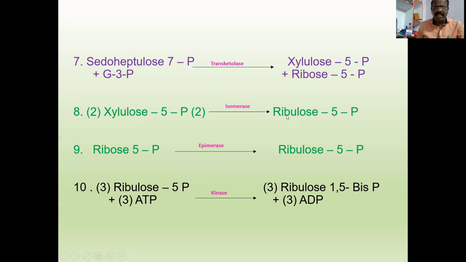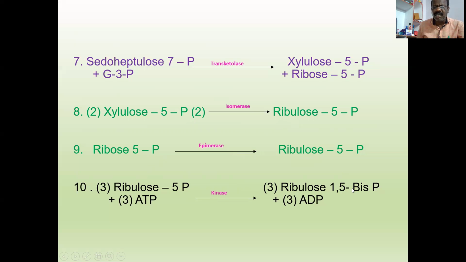Now coming to the next reaction, ribose 5-phosphate, which is also a 5-carbon compound. Ribose 5-phosphate in the presence of isomerase enzyme is converted into ribulose 5-phosphate. So here 2 plus 1, 3 molecules of ribulose 5-phosphate in the presence of kinase enzyme form 3 molecules of ribulose 1,5-bisphosphate.